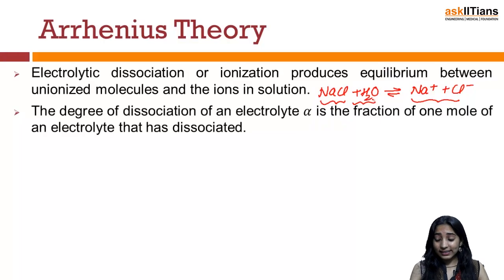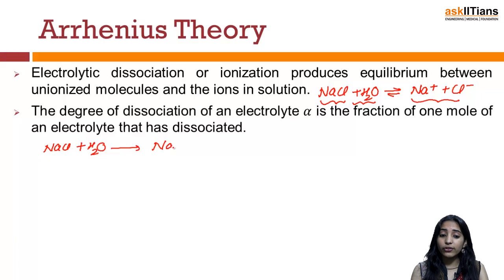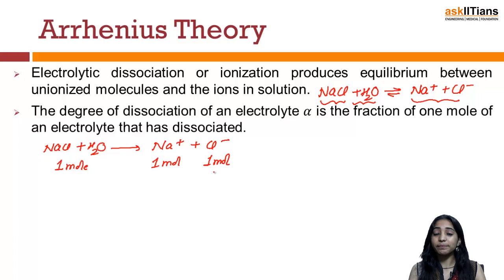For example, if you have an electrolyte, let us say NaCl, and I am dissolving it in water, it gets 100% dissociated into its corresponding constituents, Na+ and Cl-. So if I take 1 mole of NaCl, I will get 1 mole of Na+ and 1 mole of Cl-. But the situation doesn't end here. We also have certain other kinds of electrolytes.